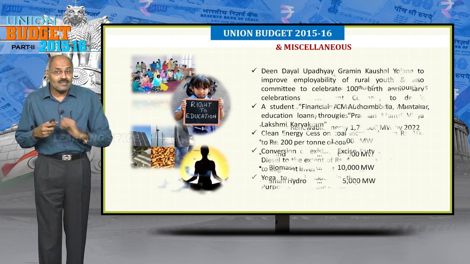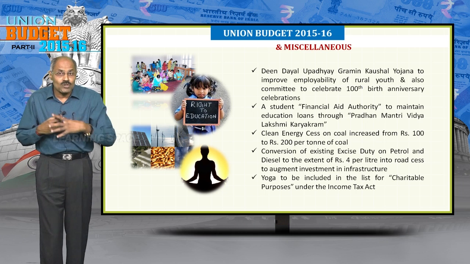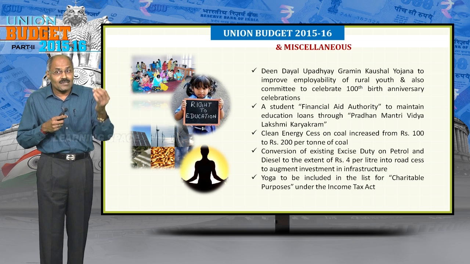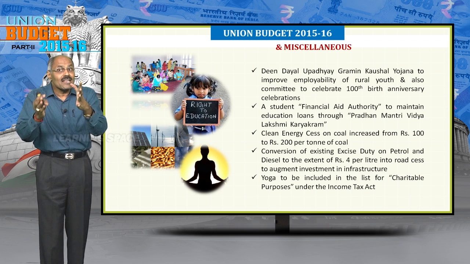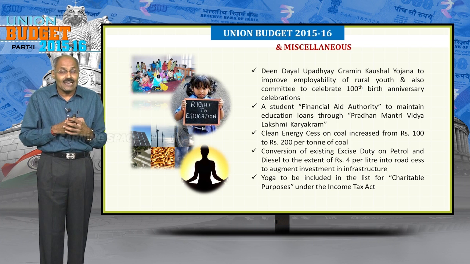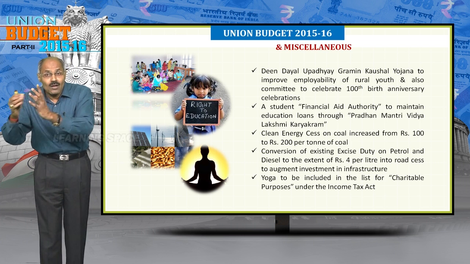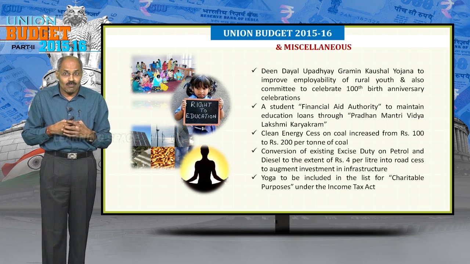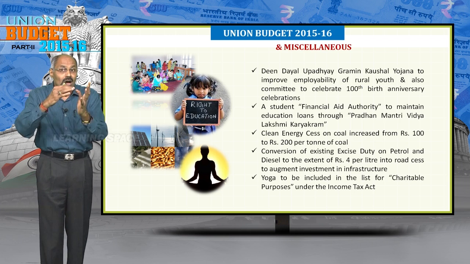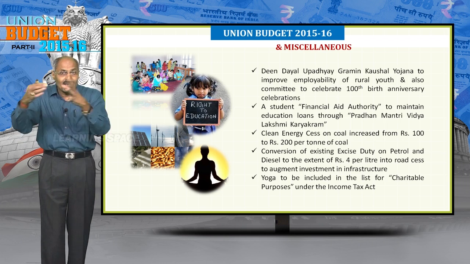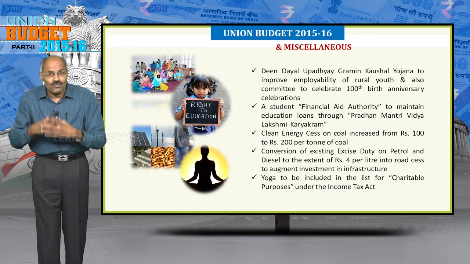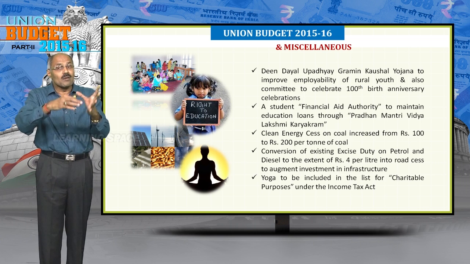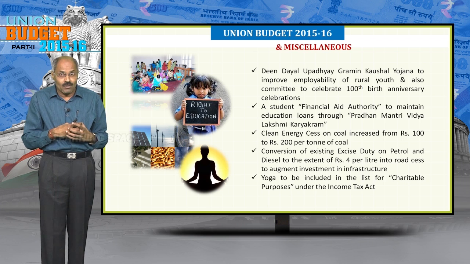One more important aspect is Deen Dayal Upadhyay Gramin Kaushal Yojana to improve the employability skills. And please remember, clean energy cess on coal is increased from rupees 100 to rupees 200 so as to fund the renewable energy projects. Please remember, clean energy cess on coal increased from rupees 100 to rupees 200 per ton of coal so as to finance renewable energy projects, because government is giving more thrust for renewable energy projects.